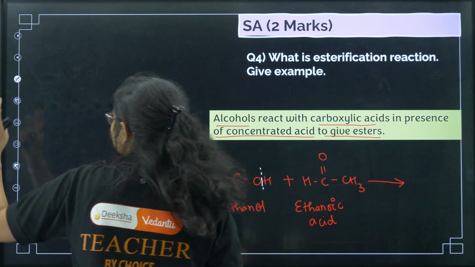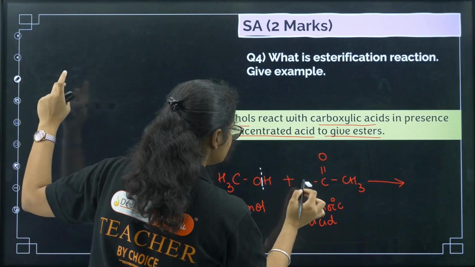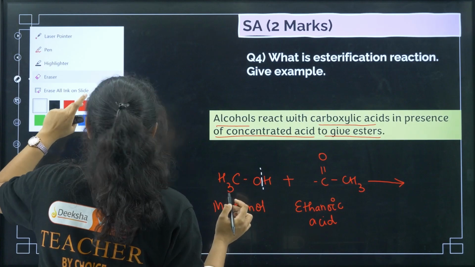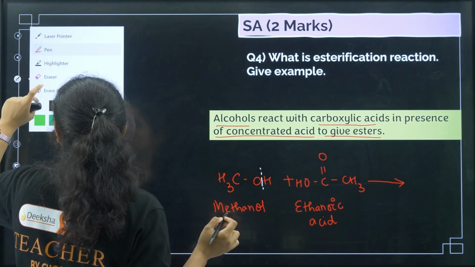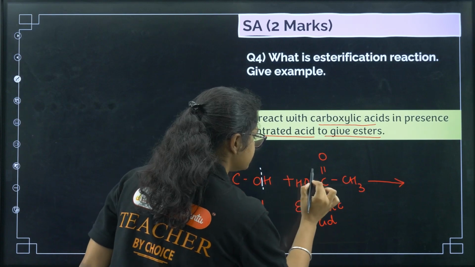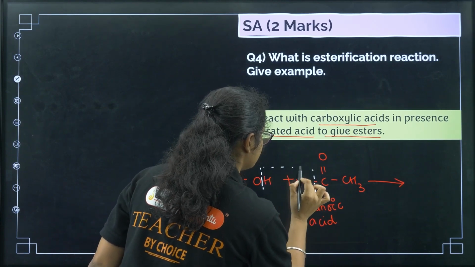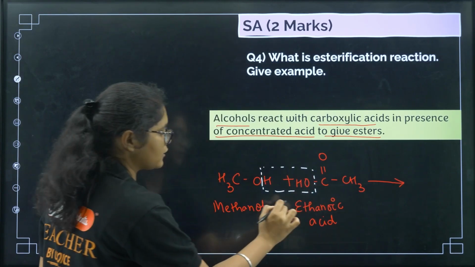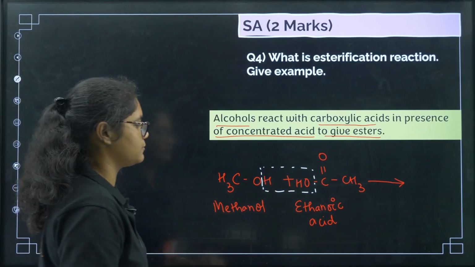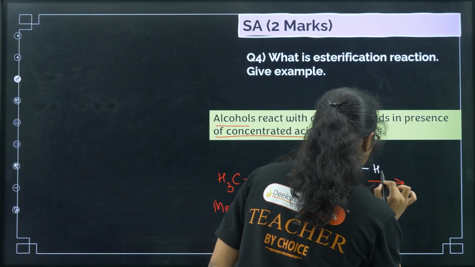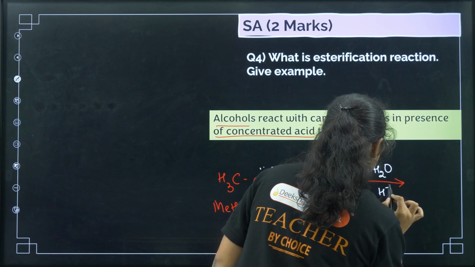Here I have to draw OH, right? And in case of acid, this OH bond is broken. So you need to show it like this. Please take care of this. If you break it in a different way, it will be wrong. This is how the bond breaks, and there is a removal of water in presence of H plus.